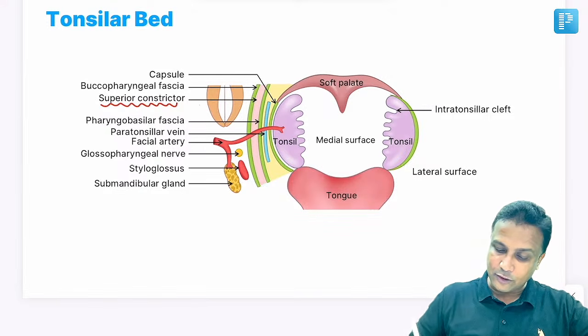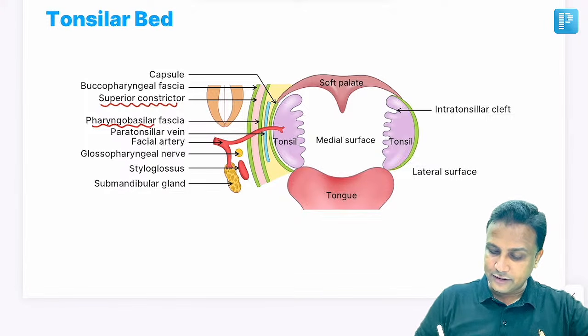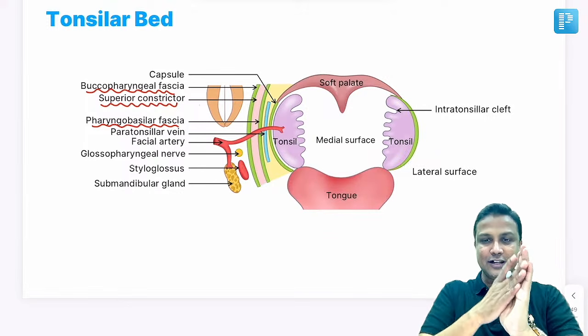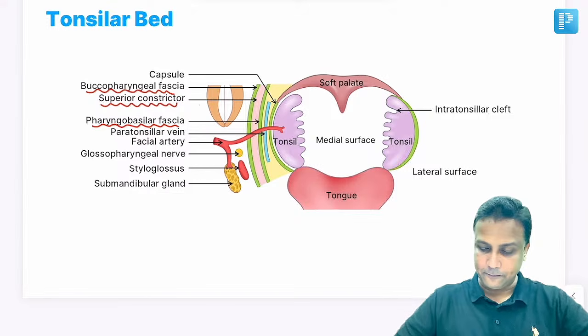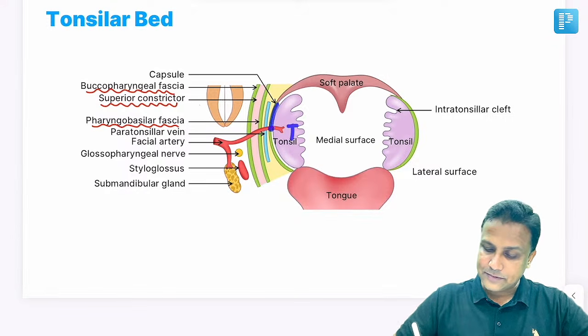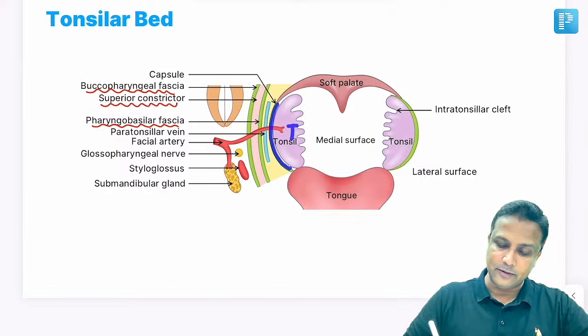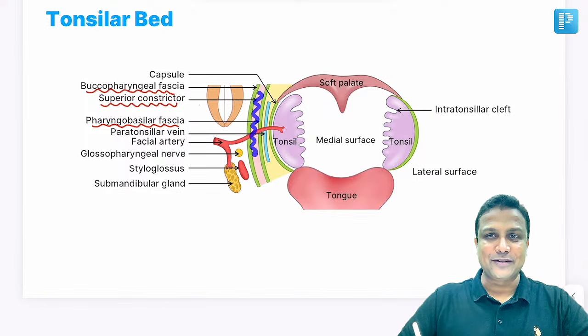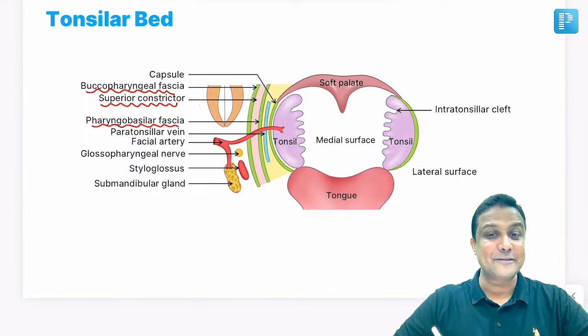The fascia which is present on the inner side here, that is the pharyngobasilar fascia, and the fascia that is present on the outer side here, that is the buccopharyngeal fascia here. So done. Superior constrictor muscle, one fascia inside and one fascia outside, sir. Done. Then after that, we know very well, if this tonsil is here, the tonsil is covered by a capsule here, and that capsule is nothing but the tonsillar capsule. Now, this muscle here, superior constrictor muscle along with the fascia, this one here is a capsule, and between the two here there is a space, and that space will be the paratonsillar space.